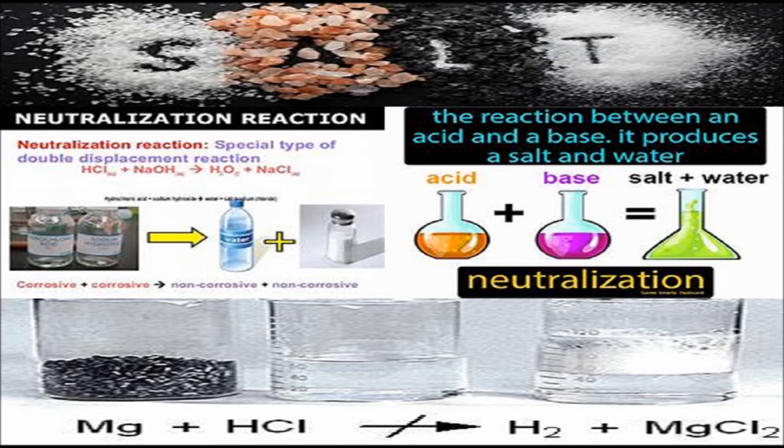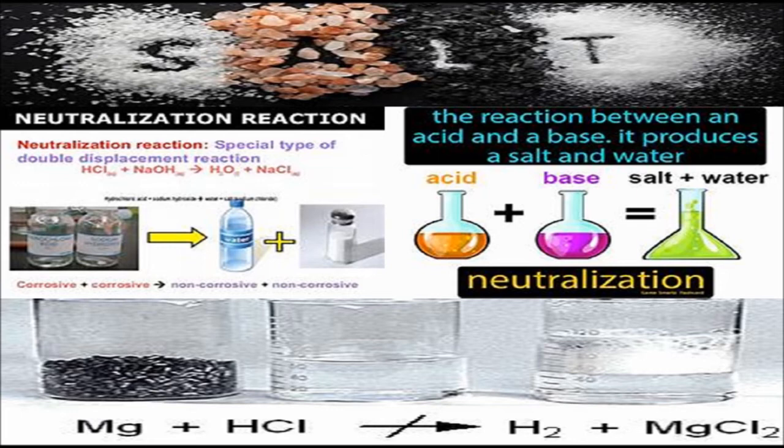This reaction is represented by the following reaction. Acid plus base gives you salt and water. Hydrochloric acid plus sodium hydroxide gives you sodium chloride and water. In such a reaction, hydrogen in the acid is displaced by the metal, that is sodium, from the base to form a salt.